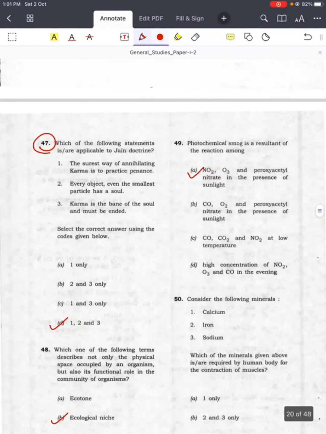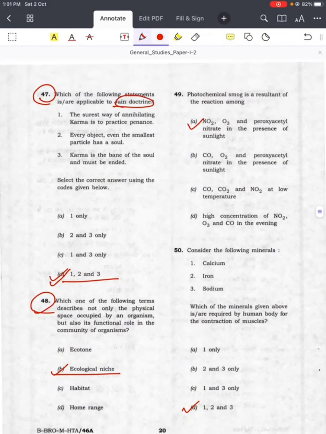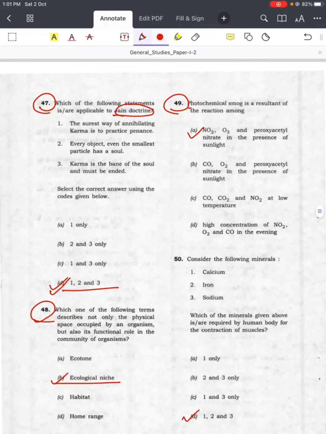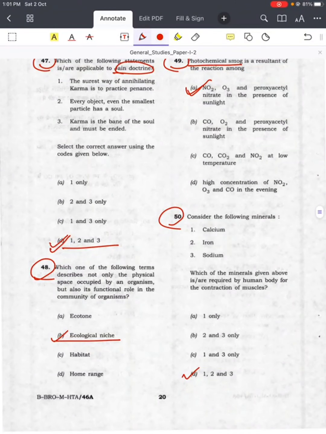Question number 47, Jain doctrine, answer is D, 1, 2 and 3. Question number 48, ecological niche. Question number 49, photochemical smog, answer is A. Question number 50, with respect to contraction of muscle, D, 1, 2, 3.